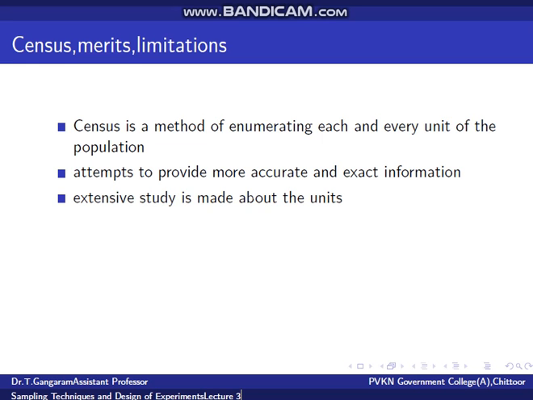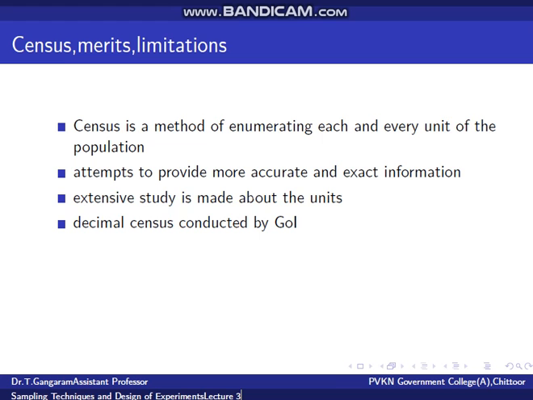The best example is the decennial census conducted by Government of India. You all know that in India, census is conducted every 10 years. In census, the information about a large number of items is collected along with the population figures.